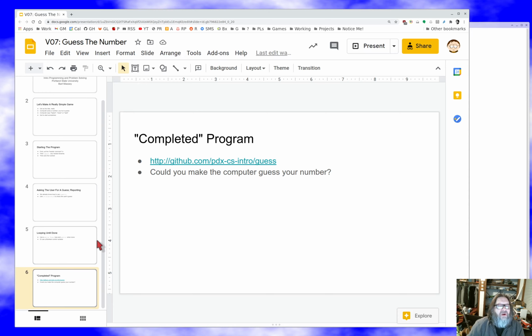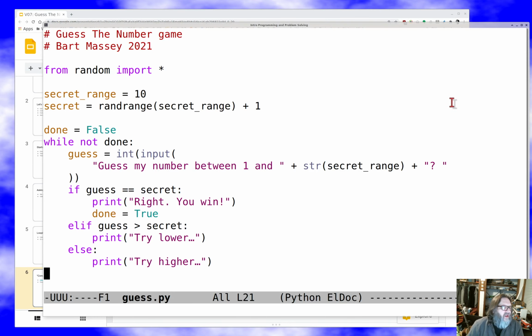So there you go, a guess the number game thrown together reasonably quickly. The secret formula here is try things as you go, check things as you go along, try to test things to make sure they're working right, and you'll make progress.